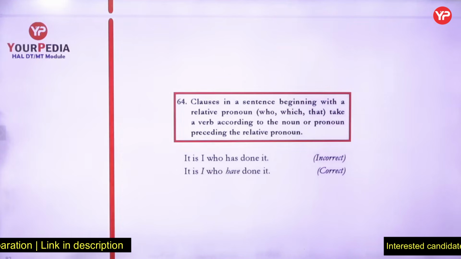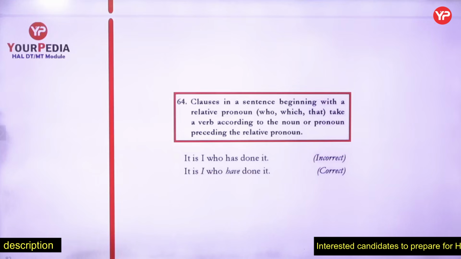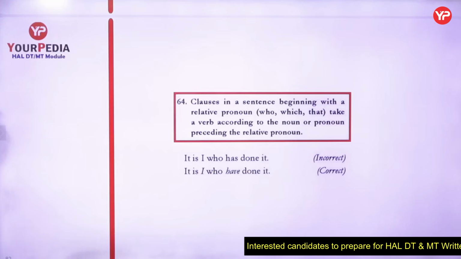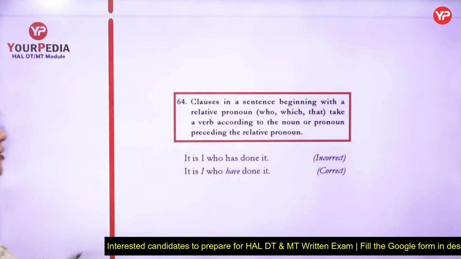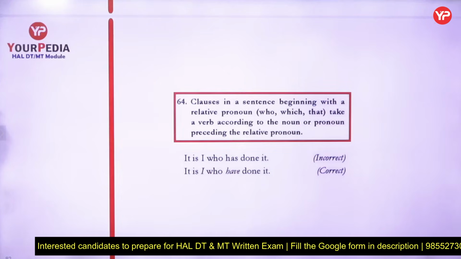The next is 64th: clauses in a sentence beginning with a relative pronoun. What is a relative pronoun? Who, which, that. They take a verb according to the noun or pronoun preceding the relative pronoun.